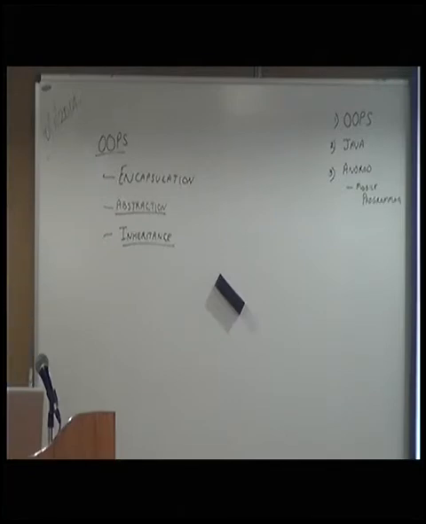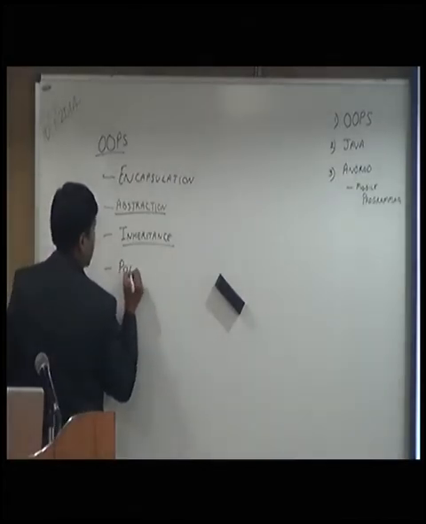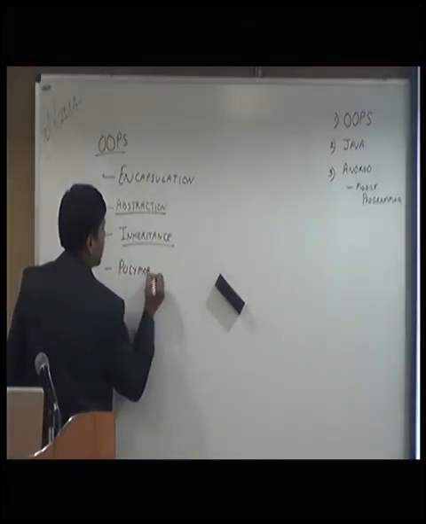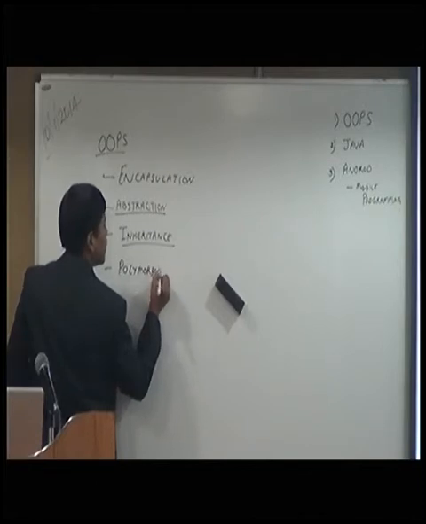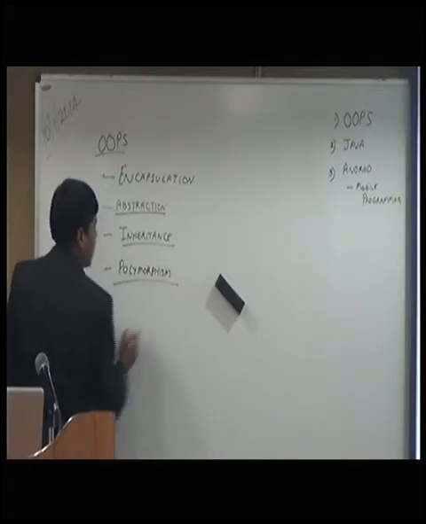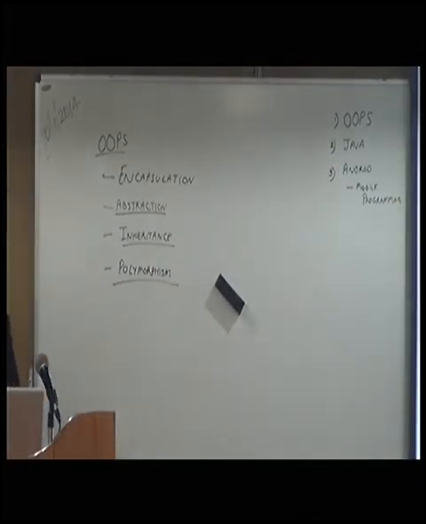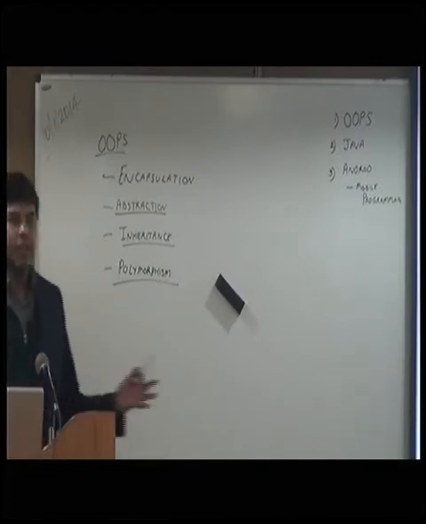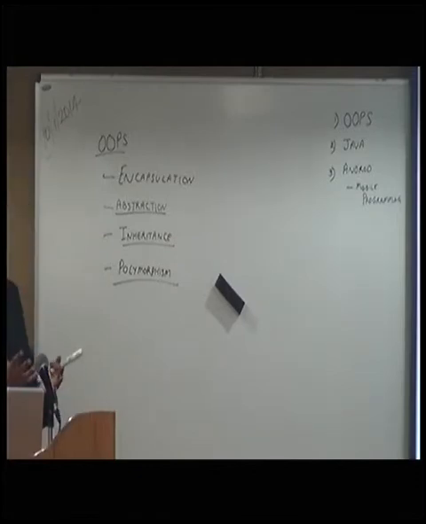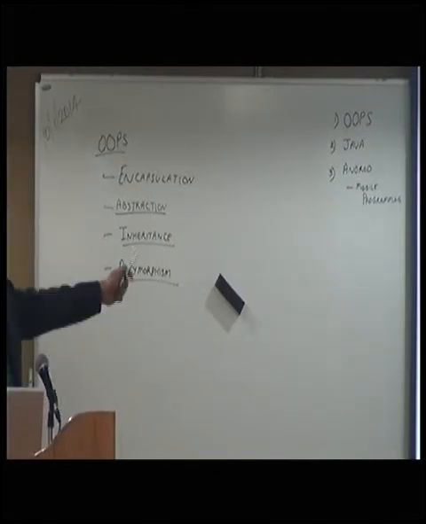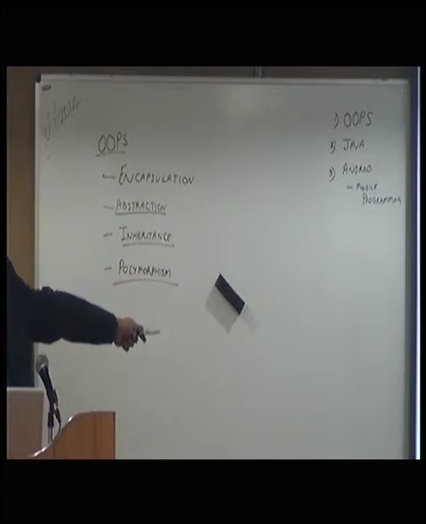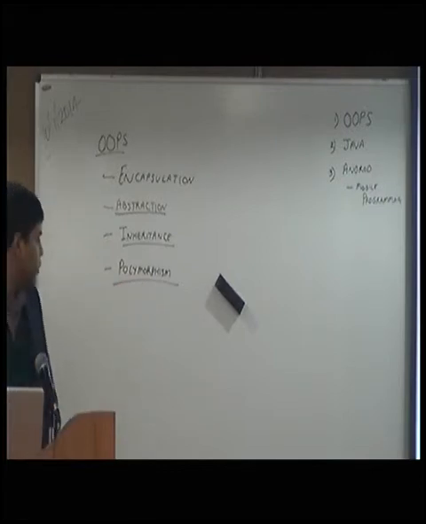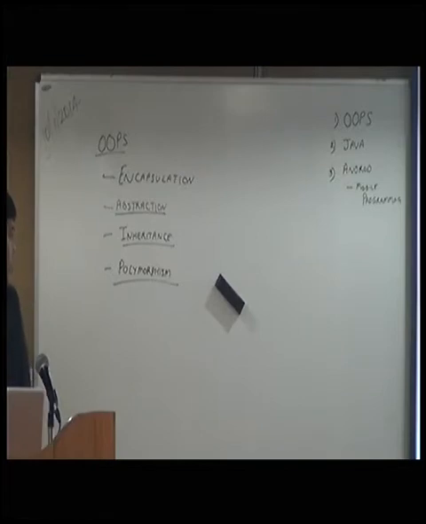So there are other things also. One of them is polymorphism. Polymorphism essentially means that the same thing can be used in different ways. Right? The same function name can be used in different ways. The overriding that I showed, that can be used in different ways, right? Because its function name is the same, right?